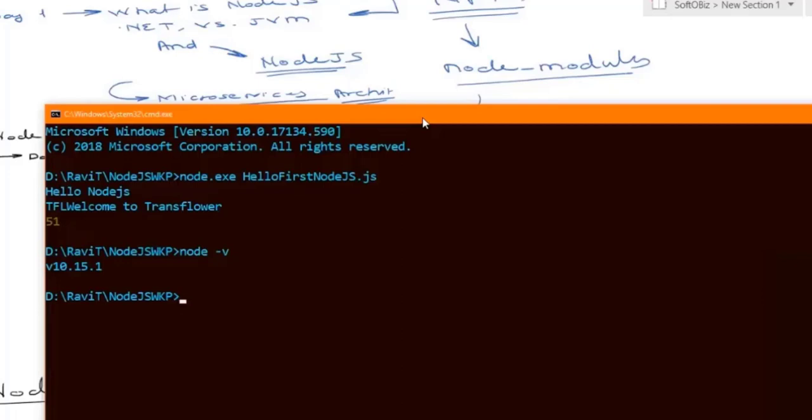Gagan is asking one question to me. If Node.js is multi-threaded, but JavaScript is single-threaded, how can we execute multiple threads in Node.js? Gagan, actually we cannot execute multiple threads. What we can do is write multiple JavaScript functions in our JavaScript file, and we can execute these functions using a callback mechanism.